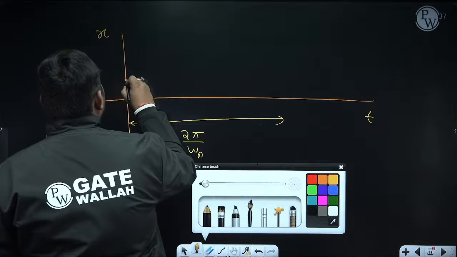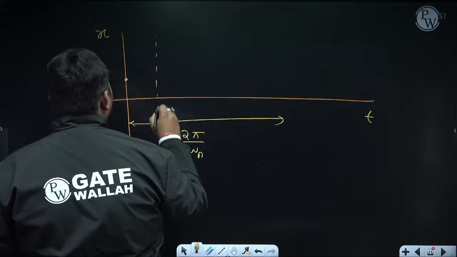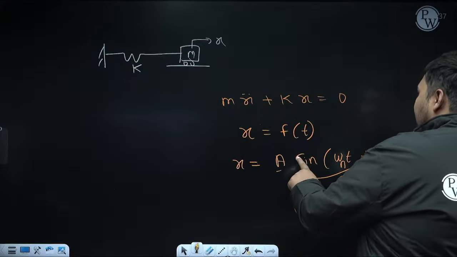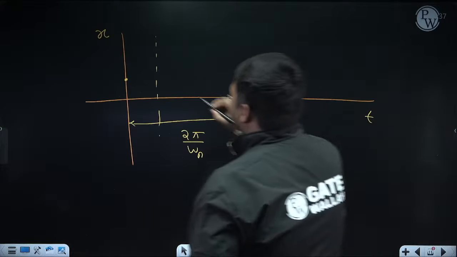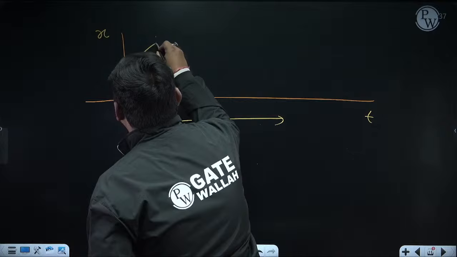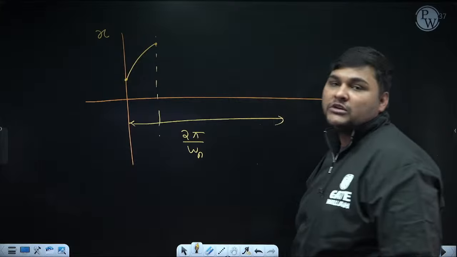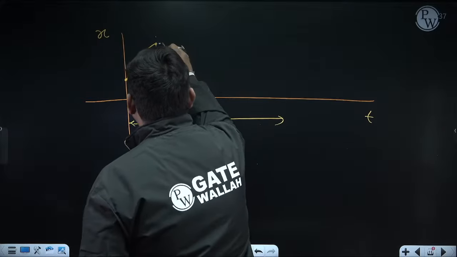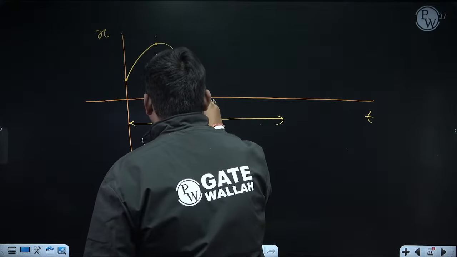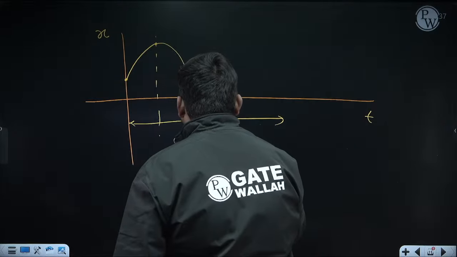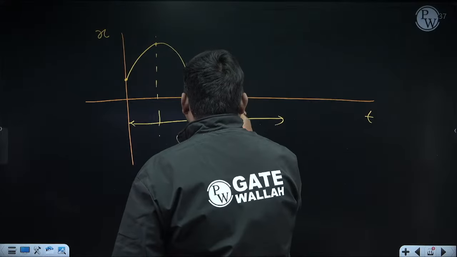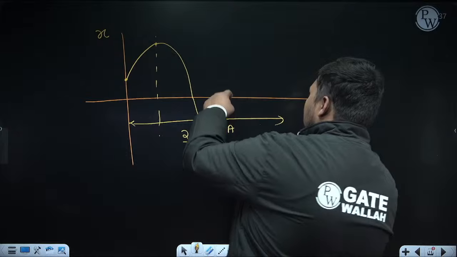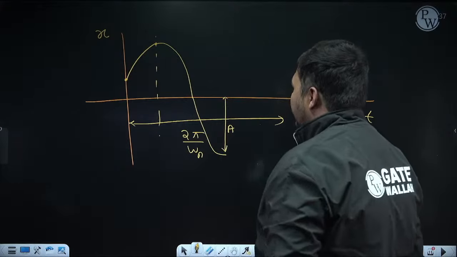After that, what will happen now? If you increase the time, initially x will increase and in some interval x will be equal to plus A. Now x cannot be more than A, so after that x will reduce. After some time it will become 0. After that this graph will go in the negative direction, and after some interval x will become equal to minus A. Minus A means this height is again A, but on the negative side.